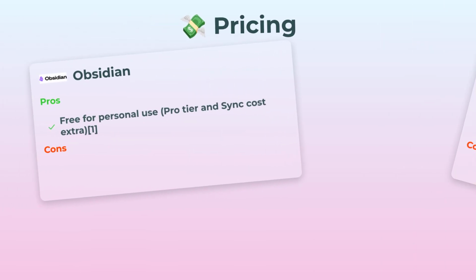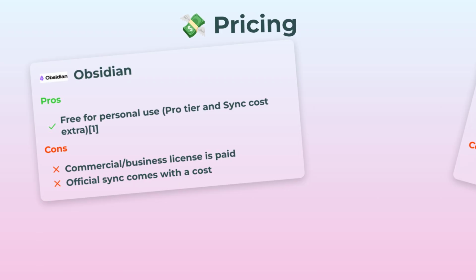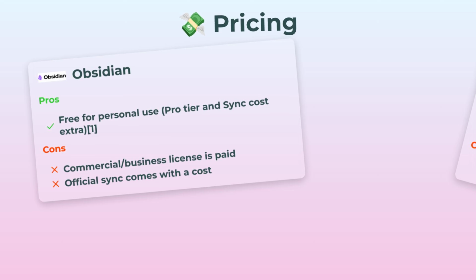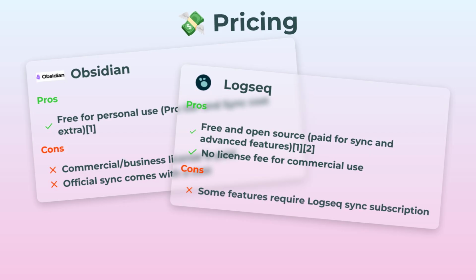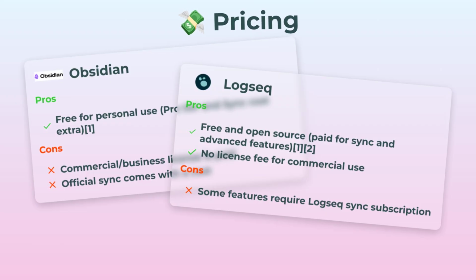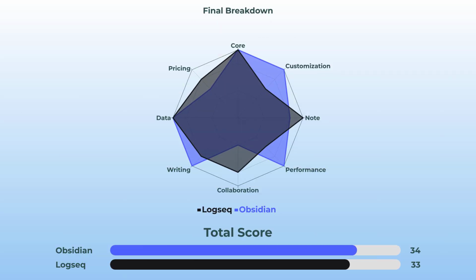Final category, pricing. Obsidian is free for personal use, but if you want the official sync or need a business license for like company stuff, you will need to pay up. Logseq though, free and open source even for commercial use. Some advanced features and sync cost extra, but overall it's more wallet-friendly, so if you care about price, Logseq gets the edge. See how these two stack up across all categories.